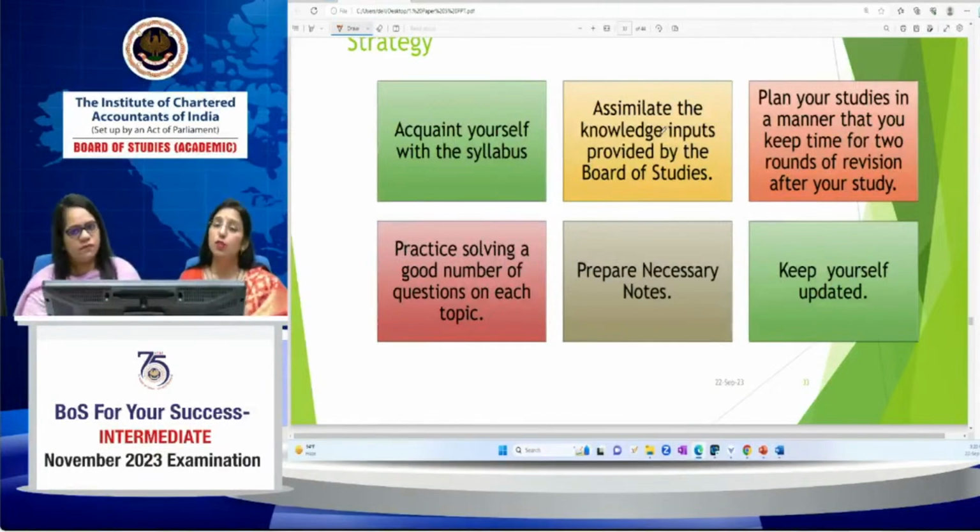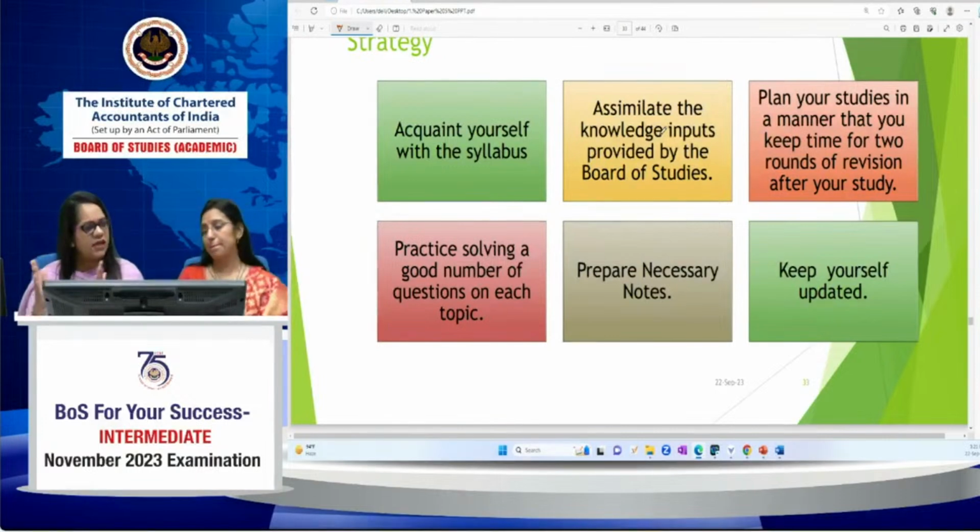Yes. We have also provided the RTPs. You have the suggested answers, the past year questions and the MTPs. That means a number of good questions are available with you. And for all the good questions, highlight the adjustments which are new and which are tricky. It will be very helpful.